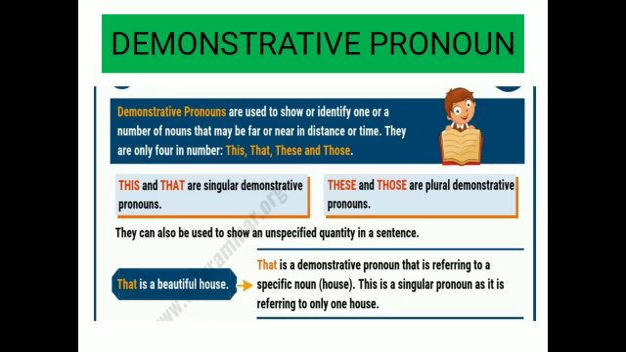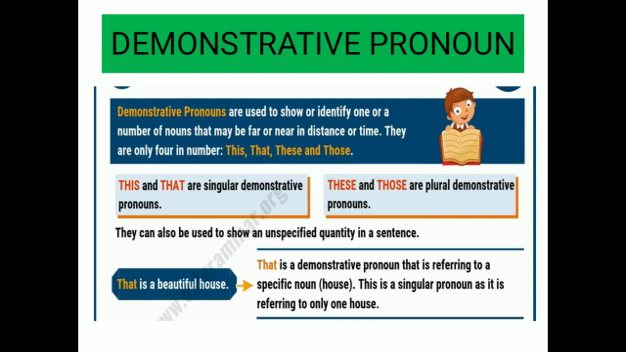Now the next one we have is demonstrative pronoun. Demonstrative pronouns, what are they? Demonstrative pronouns are actually used to point to something specific within a sentence. They are used to show or identify one or a number of nouns that may be far or near in distance or time. Okay children, they are basically 4 in number: this, that, these and those.